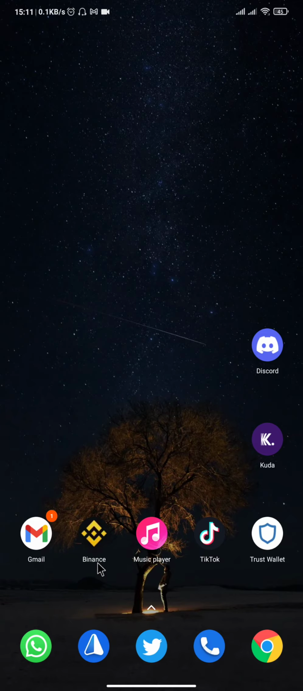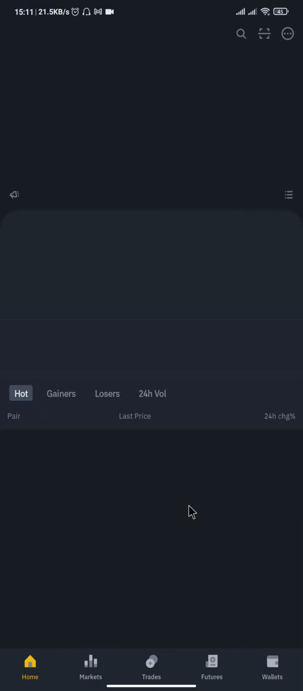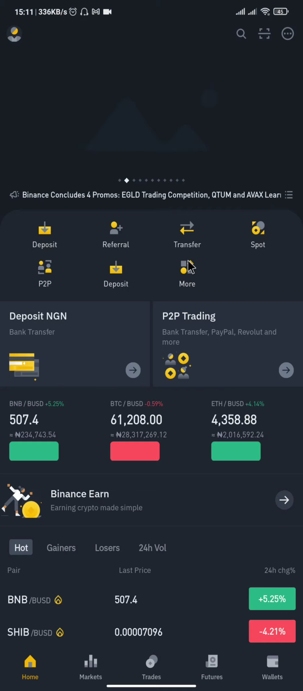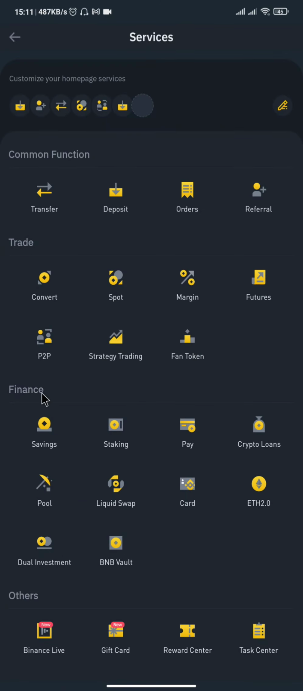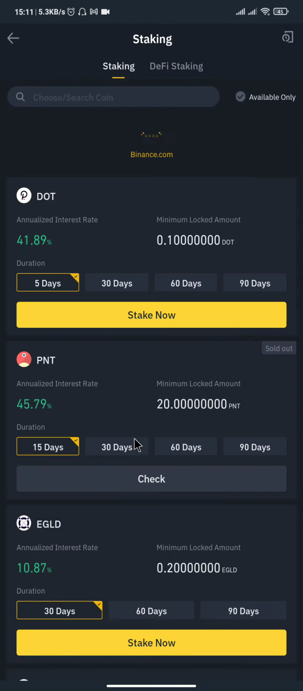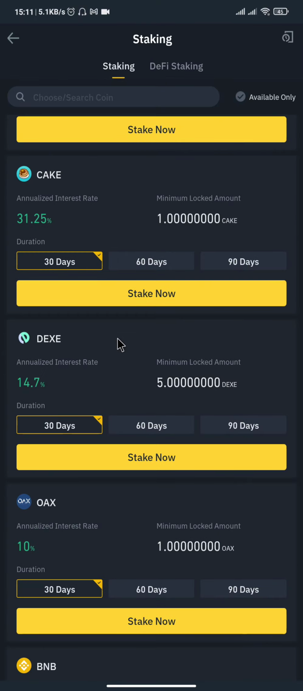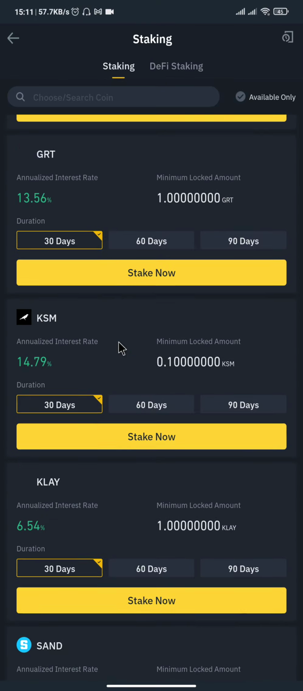First of all, you open your Binance account. When that loads up, you click on More here. When you click on More, you come to the Finance section, and then you click on Staking, right here. As you can see, there are a lot of tokens you can stake, so you can just keep scrolling and be looking for your token.